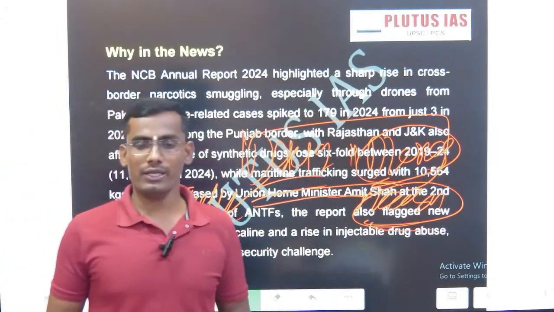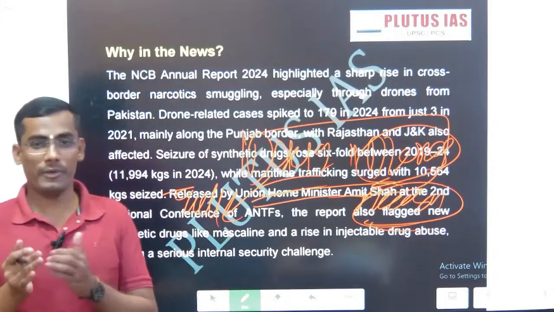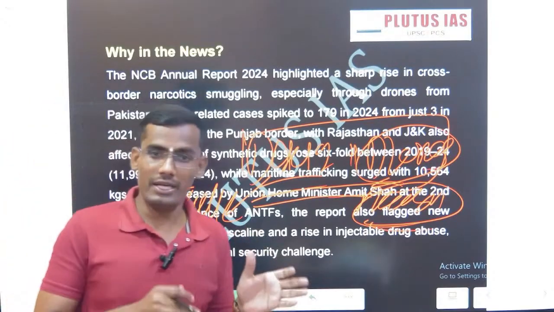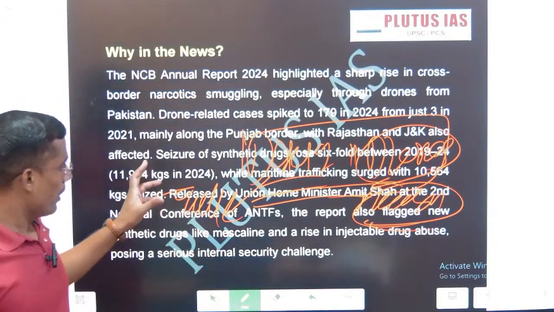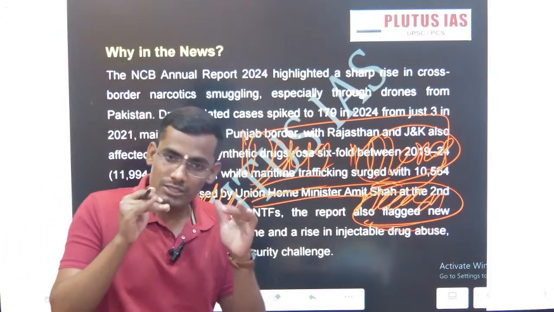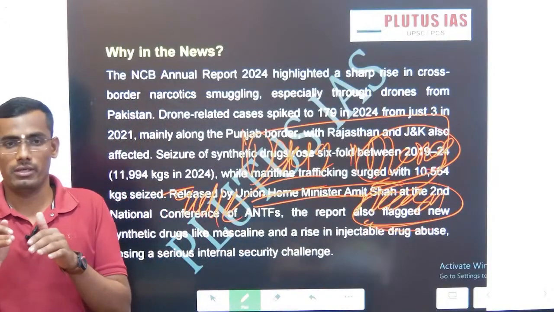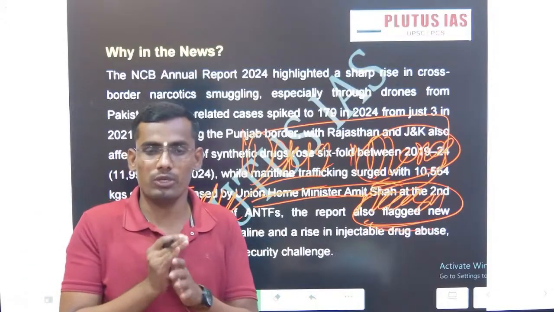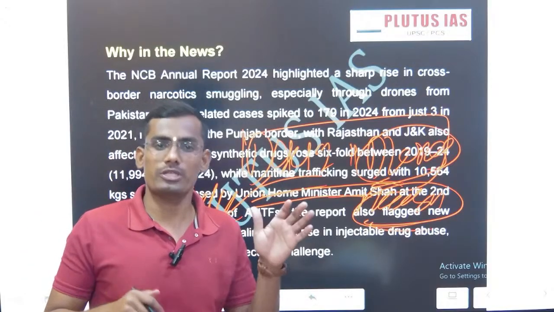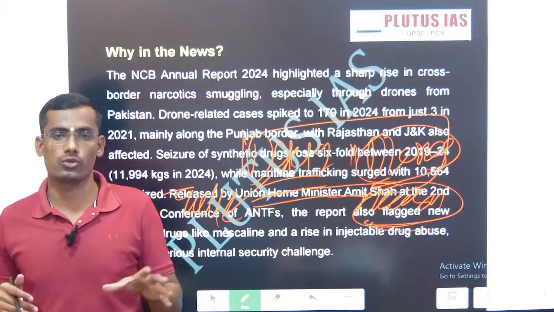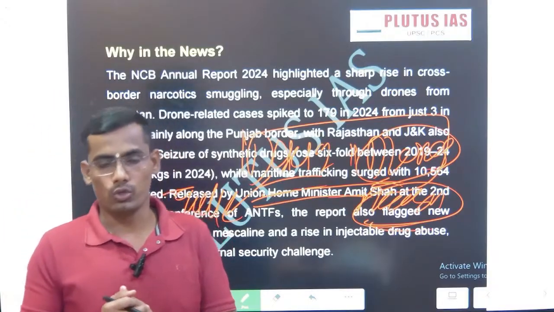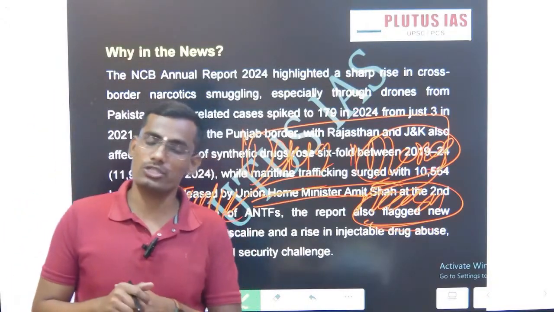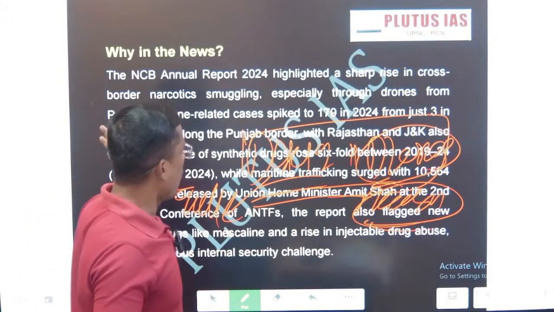Drones are a modern technology, a new technology, an innovation, the use of technology in destabilizing India's internal security. So you have to remember, UPSC is asking questions in the same pattern. They are mixing the two concepts together, technology and drones. UPSC had asked the question earlier also in 2021: how drones become a challenge for India's internal security. So this is why it is in the news.